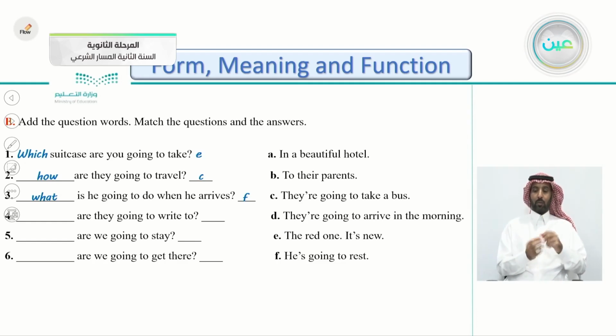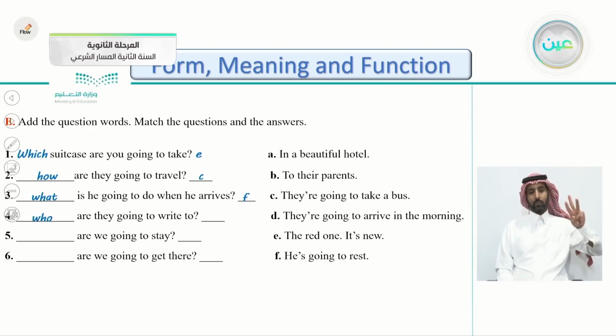Number 4, are they going to write to? They're asking about the recipient of the letter. So you're asking about a person here. Very good. The word who. Who are they going to write to? Which one of these answers indicates a person or people maybe? Yes, very good. The letter B, to their parents. So the recipient here is the parents. Who are they going to write to?